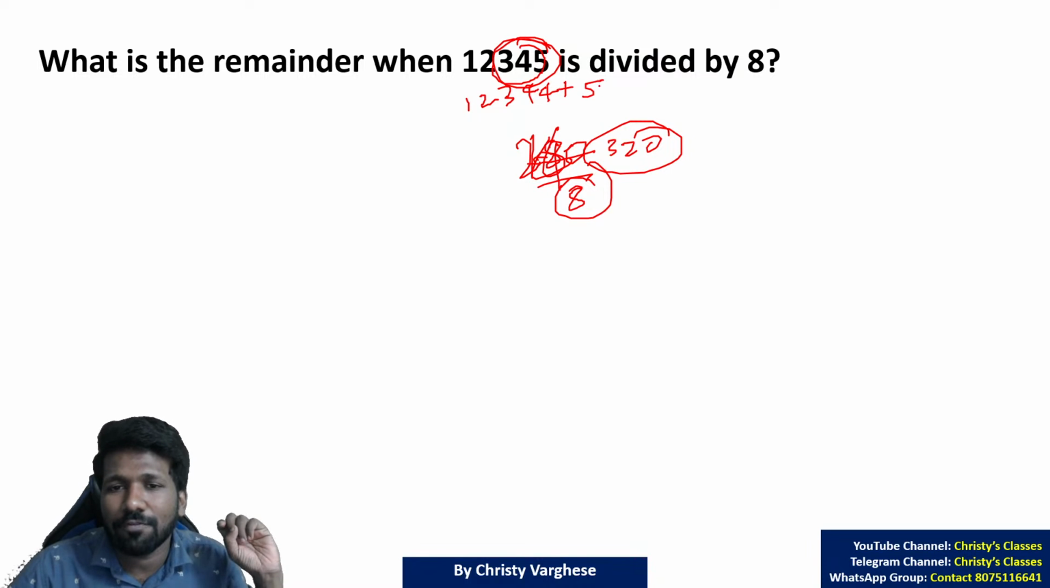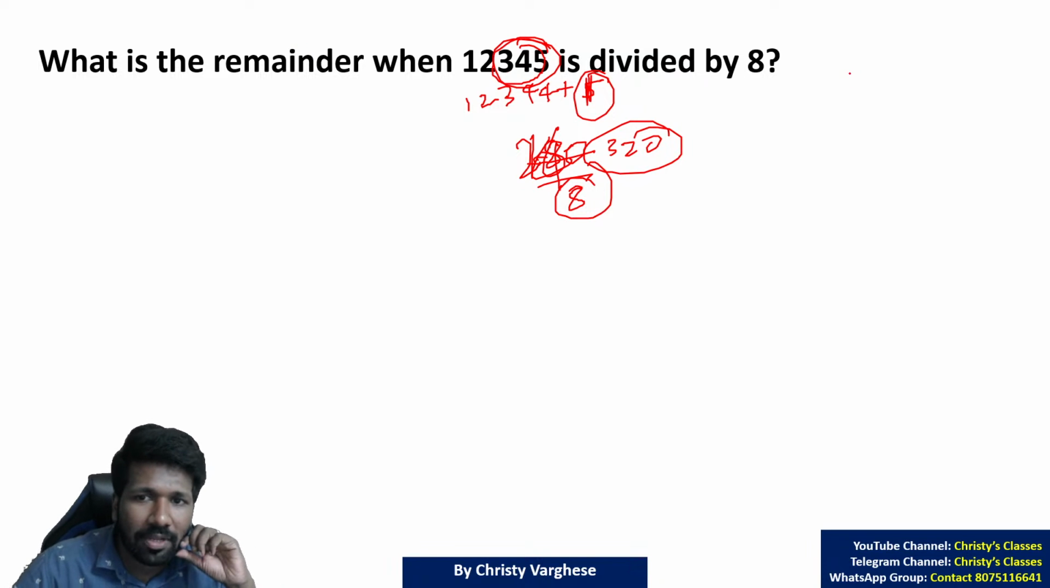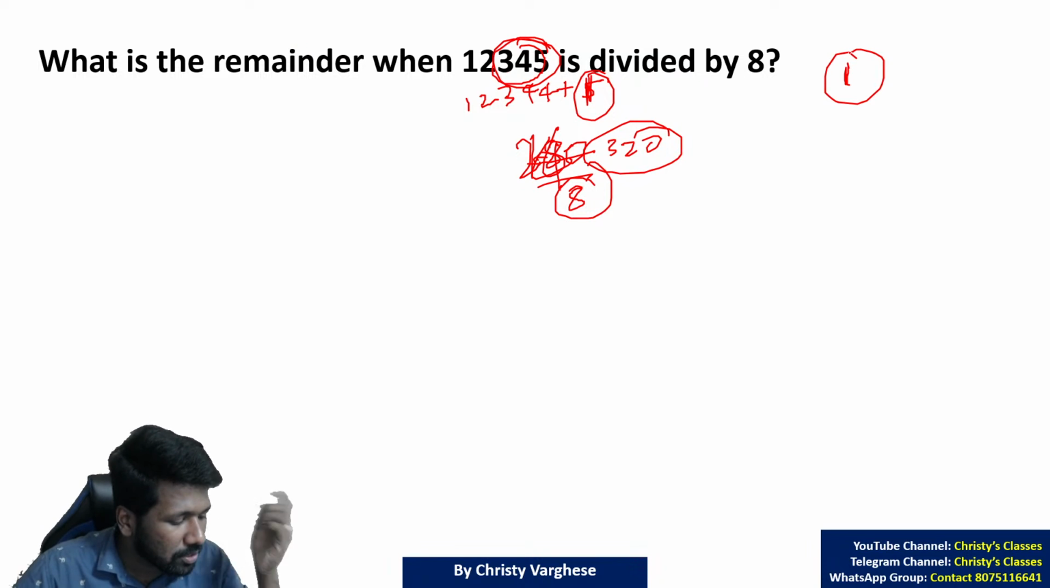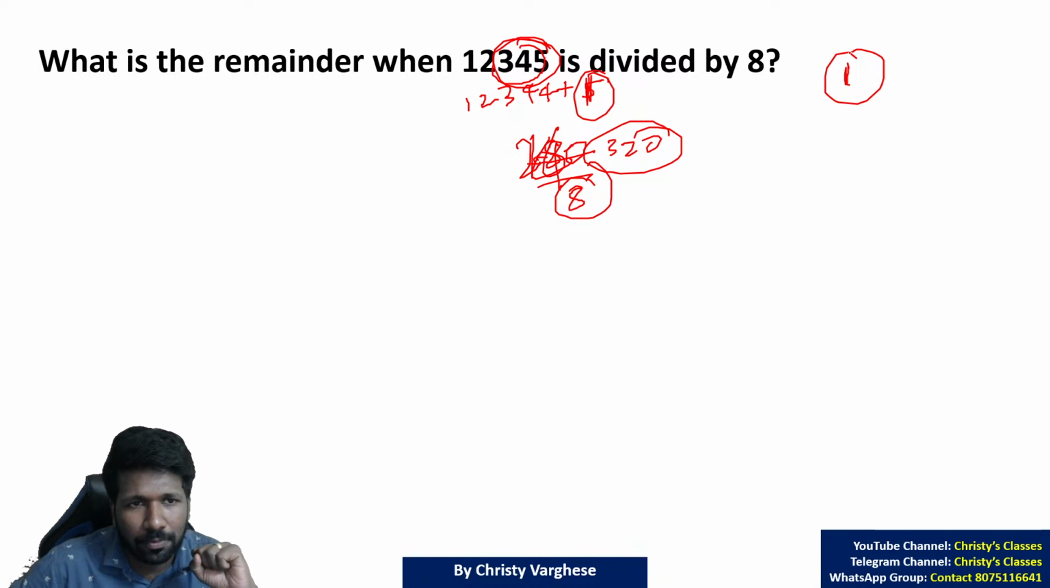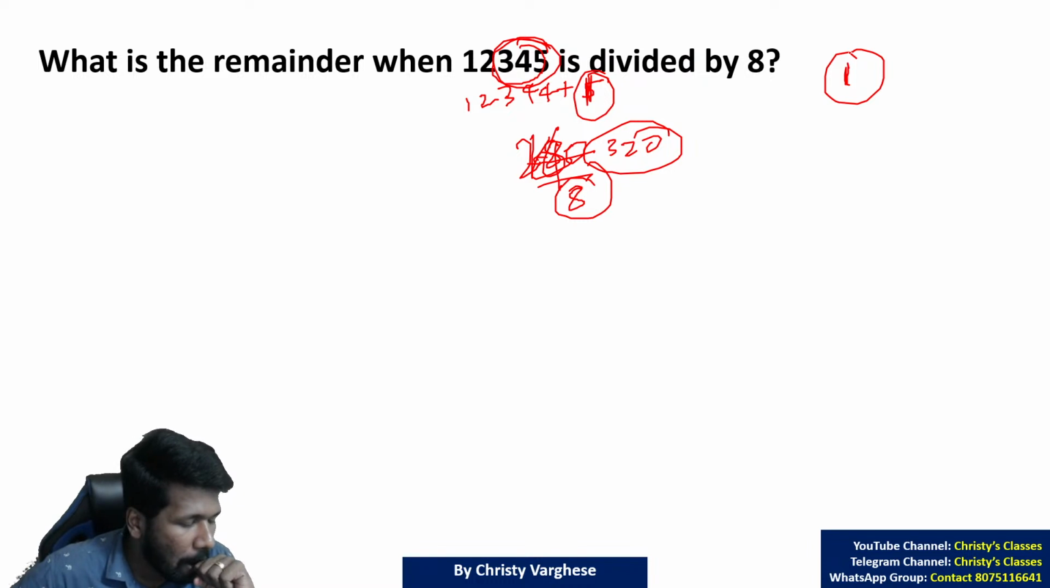So 1234 5 is 1 more than a multiple of 8. 1 more than a multiple of 8 means the remainder will be 1. So for this also the answer is 1 itself. All clear? Please respond, all of you. Is this clear or not?